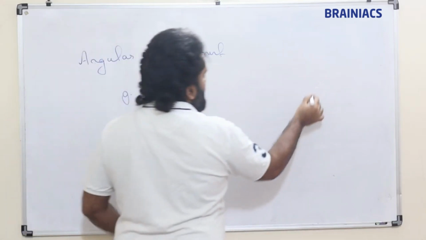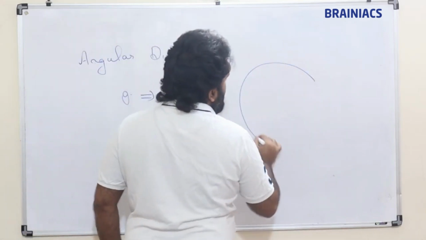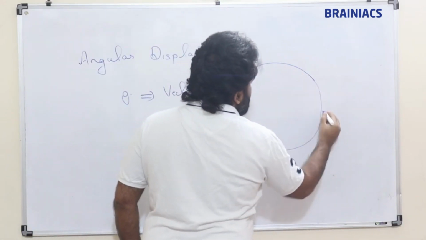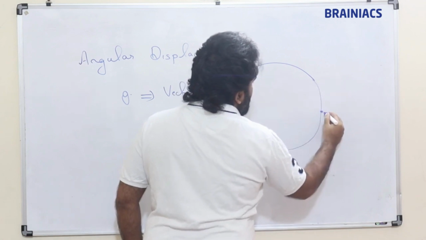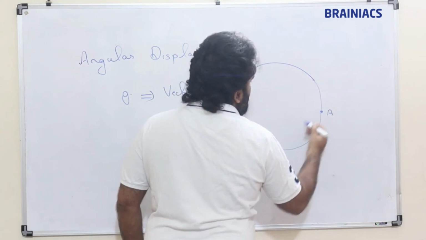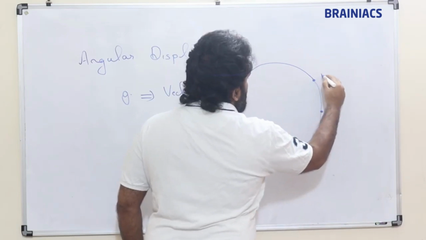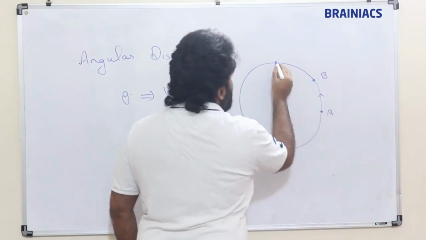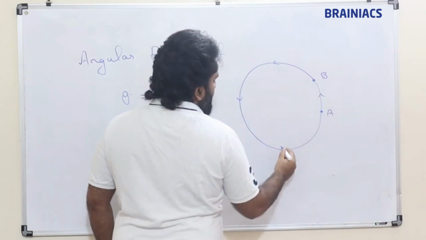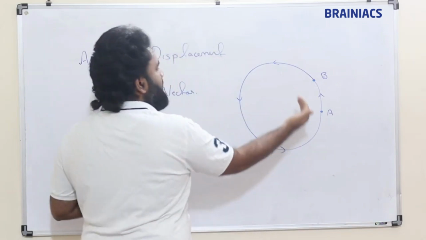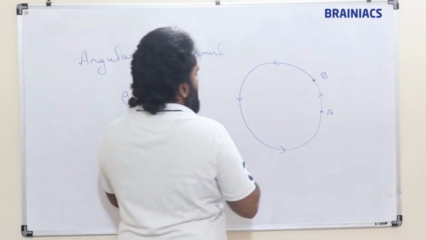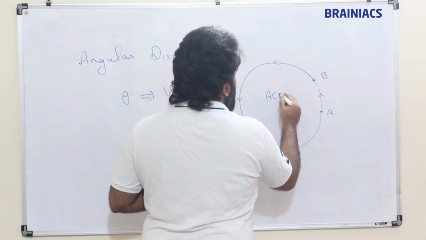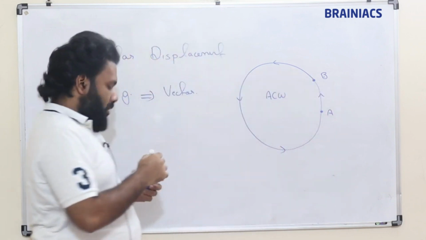Now suppose there happens a circular motion, a particle is moving from position A to position B, moving like this. So what kind of motion is this? This is anti-clockwise rotation.